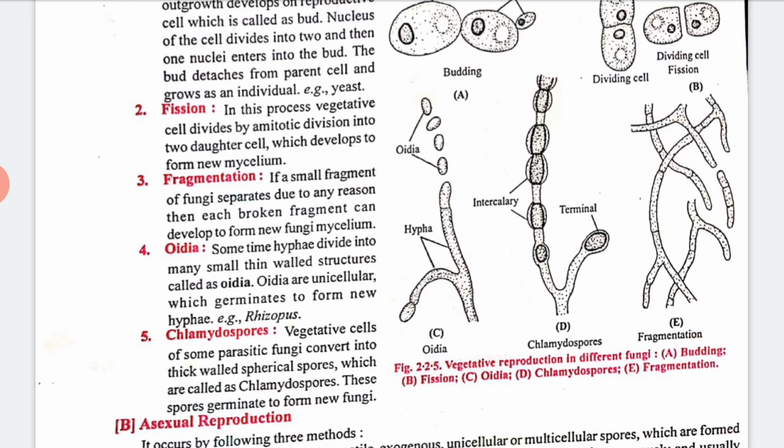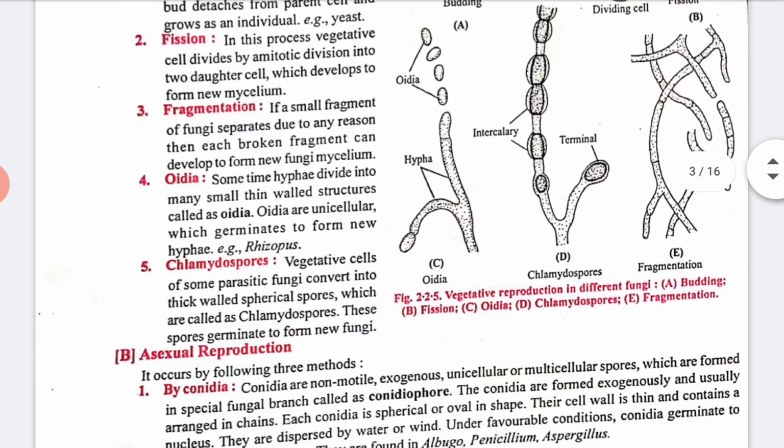Now fifth we have chlamydospores. What is it? The vegetative cells of some parasitic fungi convert into thick-walled spores, which are called chlamydospores. These spores germinate to form a new fungus. Just look at figure D, right? So this is the vegetative mode of reproduction in fungi.